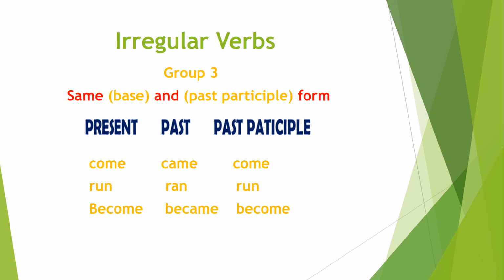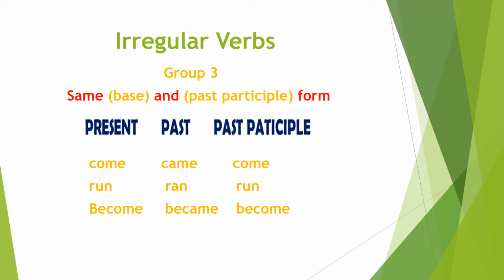Here we have the group 3 of irregular verbs. So why we have arranged group 3 like this? Because group 3 is having a same base and past participle form. The past form is different, but the base, means present, and the past participle are same. For example, the first word is come, past is came and past participle come. Like present is come and past participle also come.